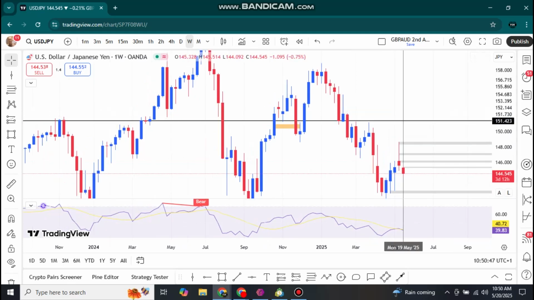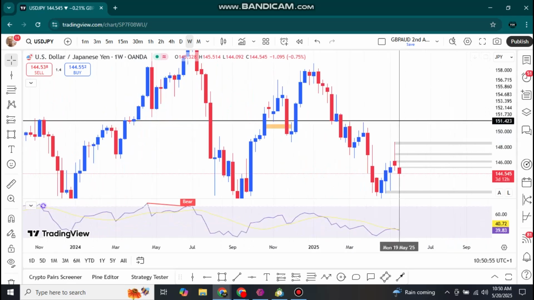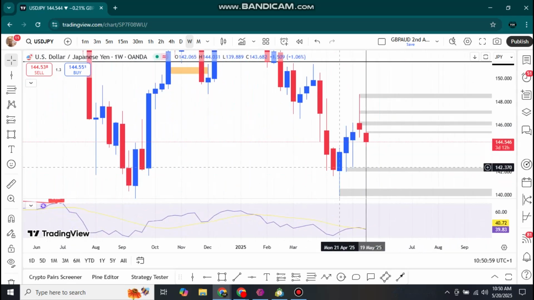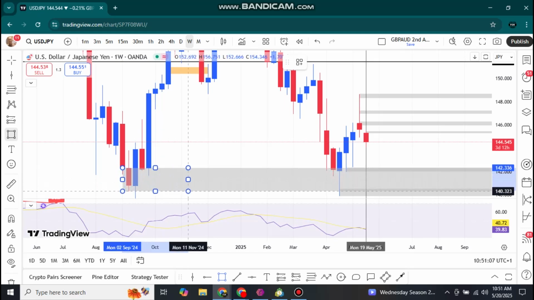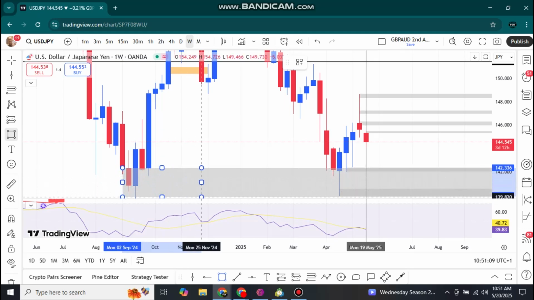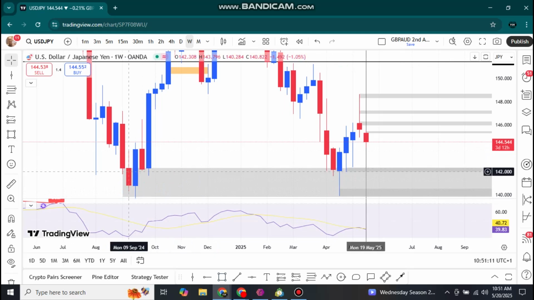We'll begin with the weekly time frame. From there we'll go to the daily, 4 hour and 1 hour. I think I'll end at the 1 hour time frame. So you can see that since the 19th of May, the market entered this strong buying zone. This area, you can clearly see, is a bullish order block from what happened over here.